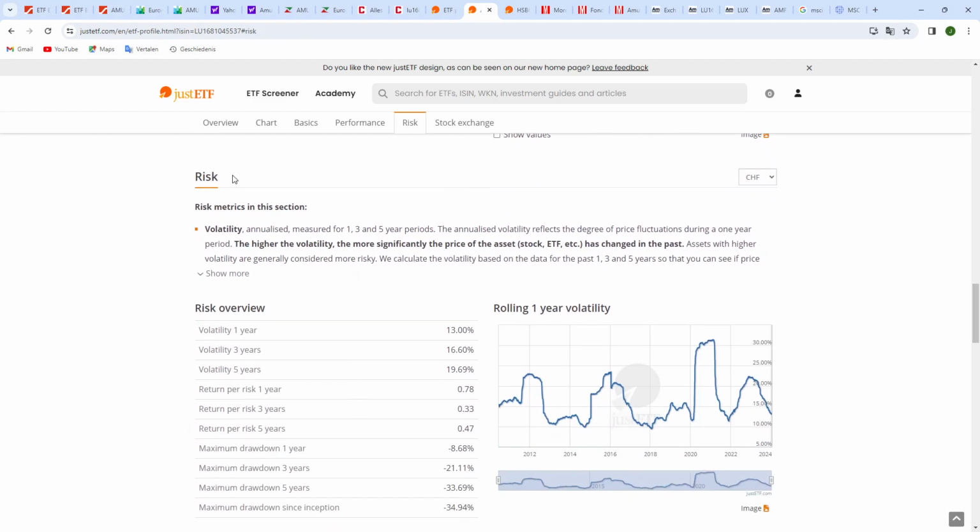Then you have the risk related to it, and here the 1 year rolling volatility. So it's up to 30% because of, of course, the drop because of the COVID pandemic that started around February, March, which shot up the volatility. Now it's more or less normal, so it's moving between 12, 13 up to 23%, and you saw before it was the same.